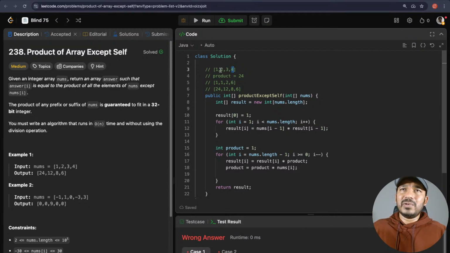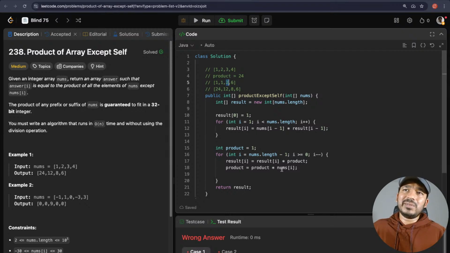For example, for this, whatever was stored in the result here was the product of all the left hand side elements. So it was 2, right? In the index 2 here, the product of all the left hand side elements was 2. So that was stored in the first iteration. Now when we are iterating backward from the end, we need to get the product of all the elements until now from the end. So how do we get that?